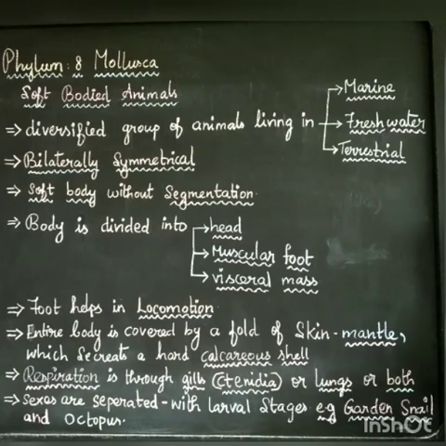Then what about the sexes? Here also the sexes are separate, that is, male and female animals are present. Then, with larval stages. What is meant by larval stages? The young one does not look exactly like the adult. The young one has a different shape and structure, and is called a larva. This larva develops into an adult. So some larval stages are noticed in this phylum Mollusca. Very good examples for this phylum are the garden snail and the octopus.